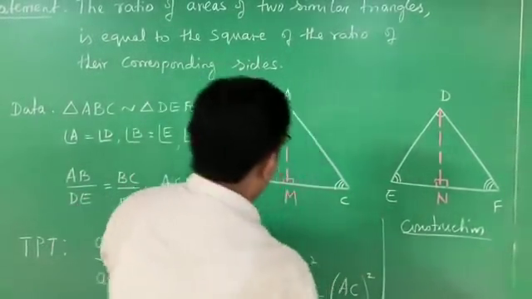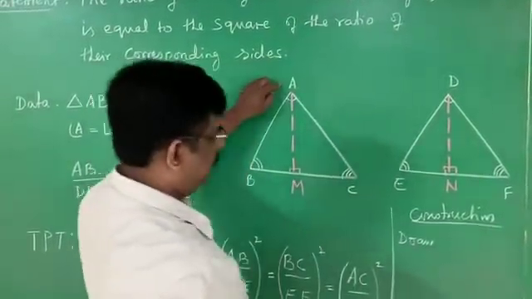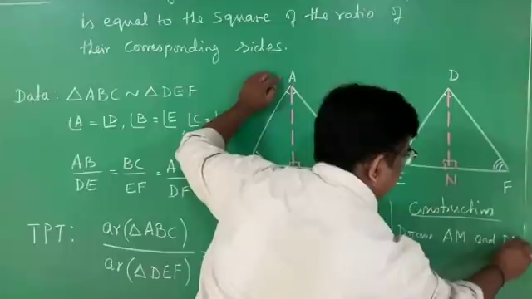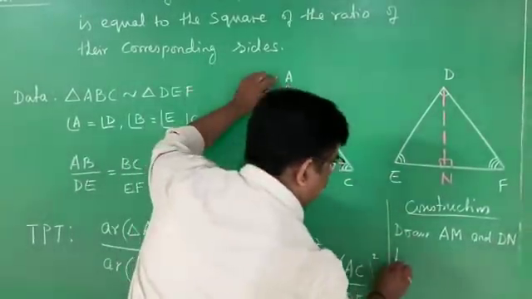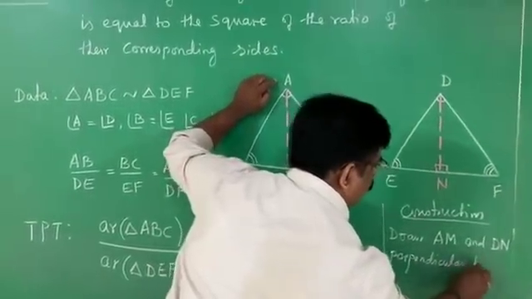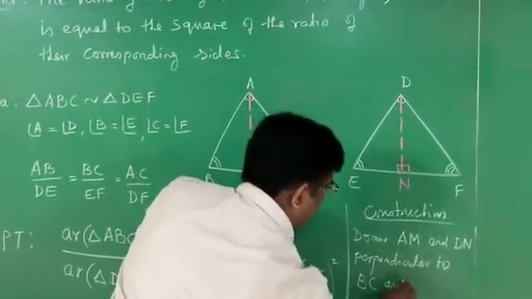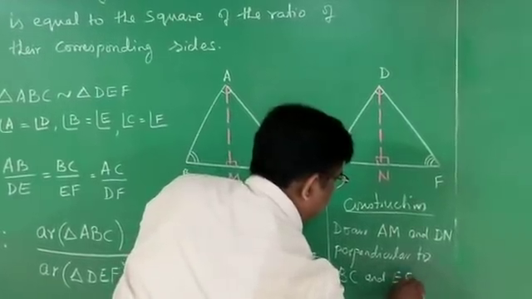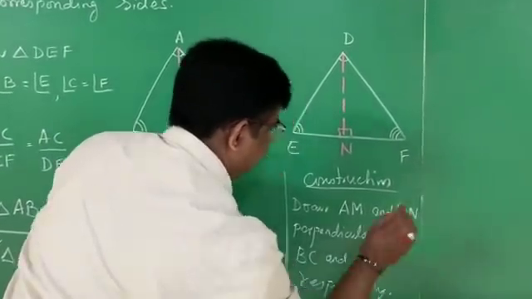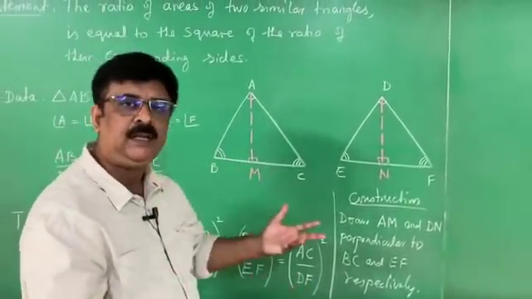Using English, how can you write? Draw AM and DN perpendicular to BC and EF respectively. This is the statement of the construction. Why do we require construction? Because the theorem is based on the area of a triangle.